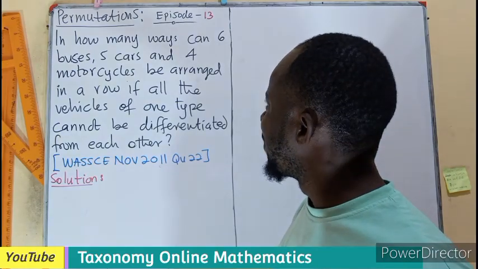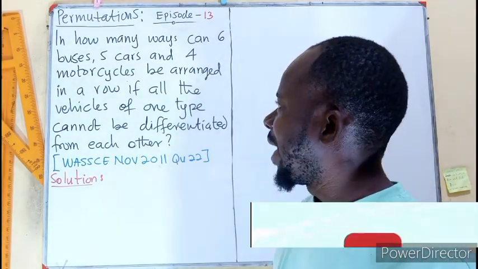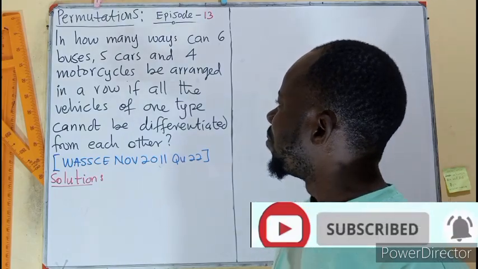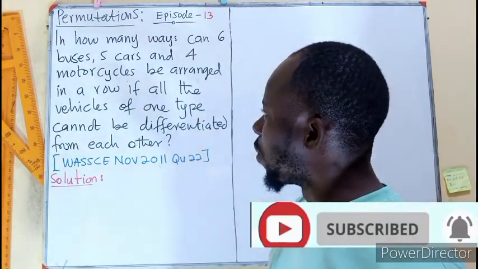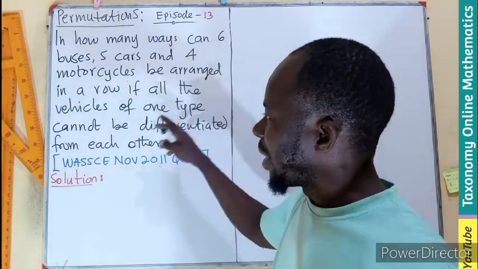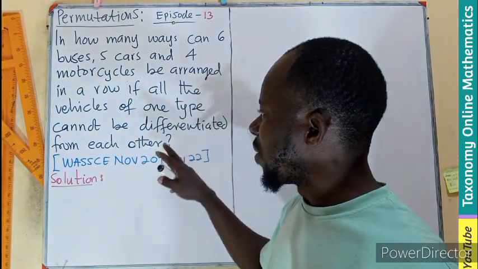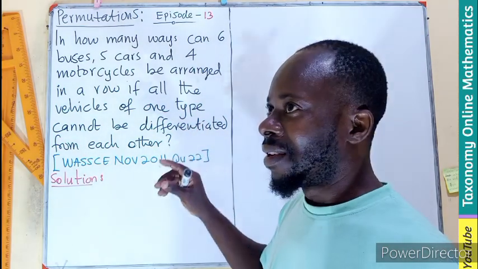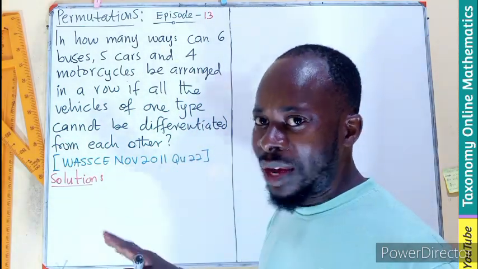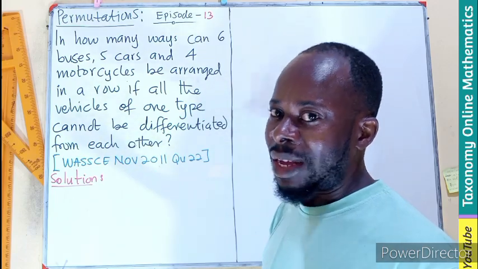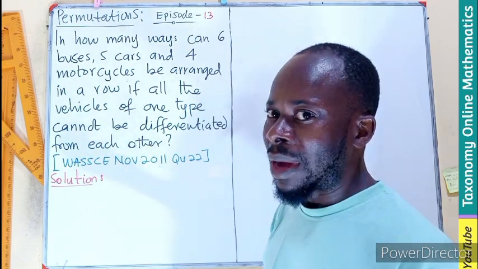In how many ways can 6 buses, 5 cars, and 4 motorcycles be arranged in a row if all the vehicles of one type cannot be differentiated from each other? So this is just vehicles. They are all vehicles. So we need to know how many pool of vehicles we are selecting from. That's the total number.